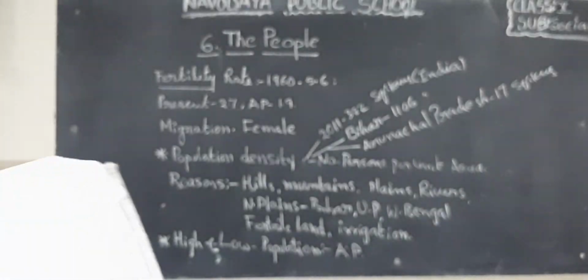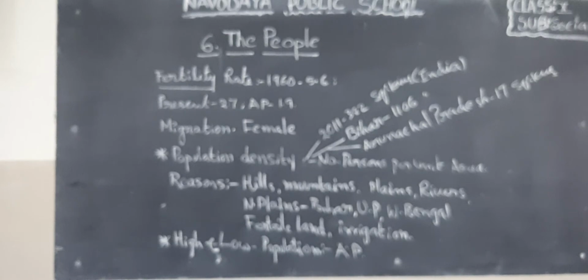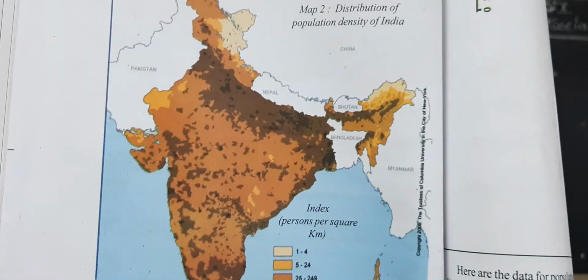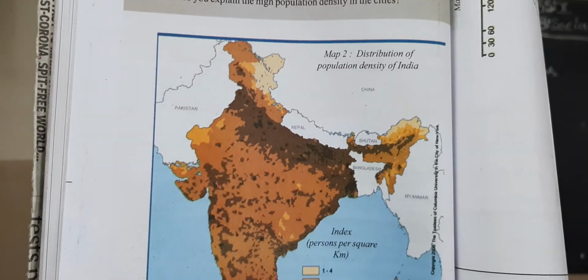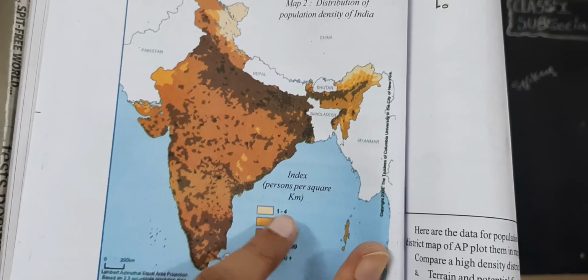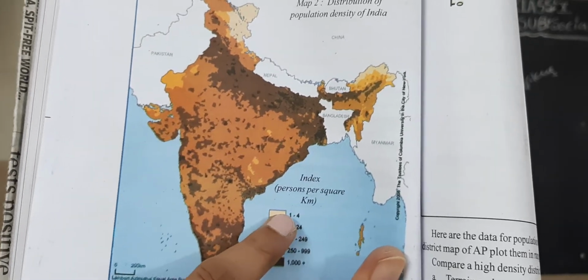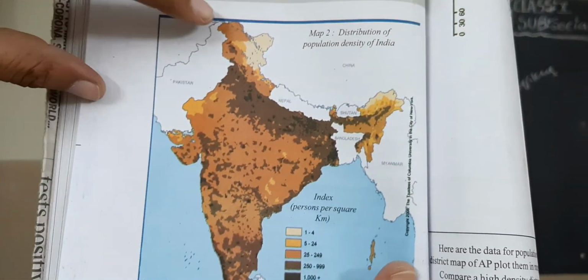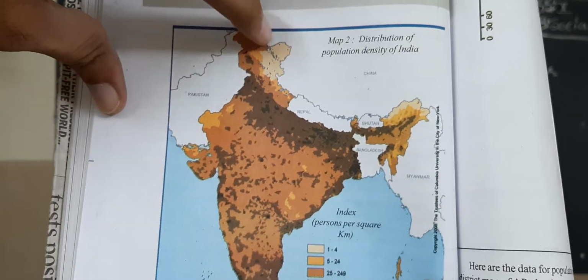Okay, children. Now look here. This is our India, the distribution of population density of India. Here we can find only 1 to 4 members. What places? Look at Jammu and Kashmir.